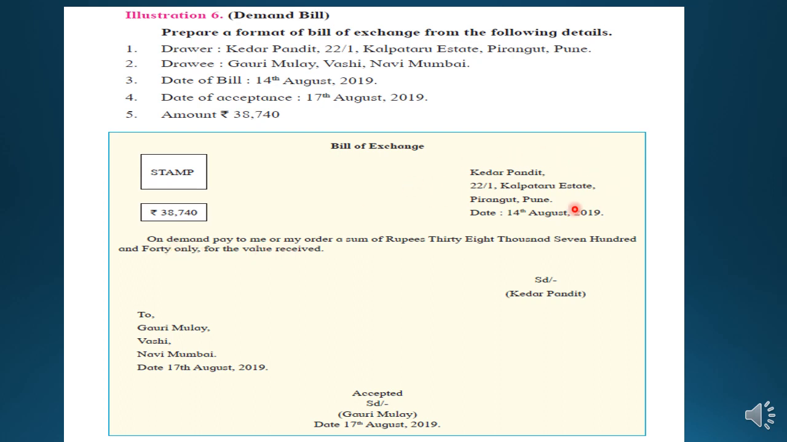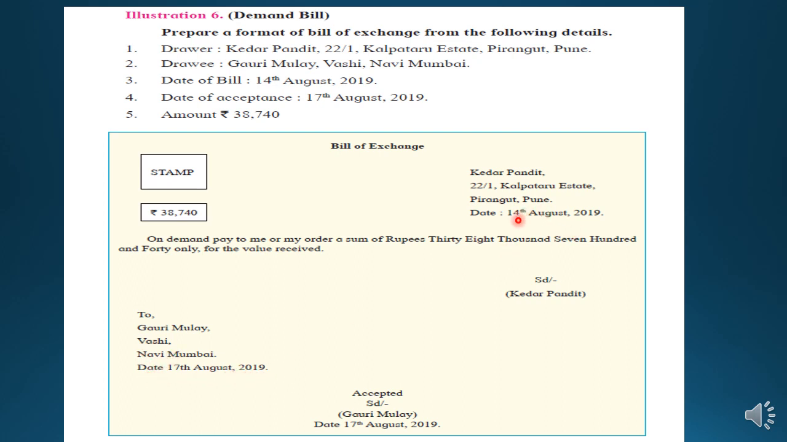So first we will write the drawer's name and address, stamp, amount of bill in numbers, and then I will start my sentence like this: on demand, pay to me or my order. If no payee is mentioned, then "me and my order" will be written. If a payee is given, then the payee's name and address or his or her order will be written. Okay, students. So on demand, pay to me or my order a sum of rupees 38,740 only for the value received. Signature Kedar Pandit. Left bottom corner to Gauri Mule, Vashi, Navi Mumbai, date this.